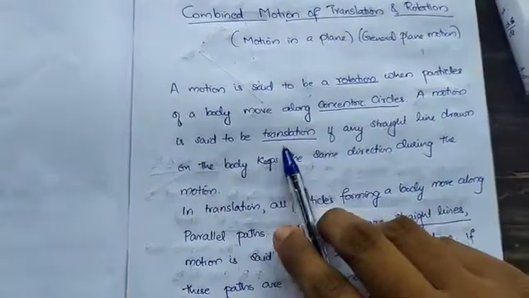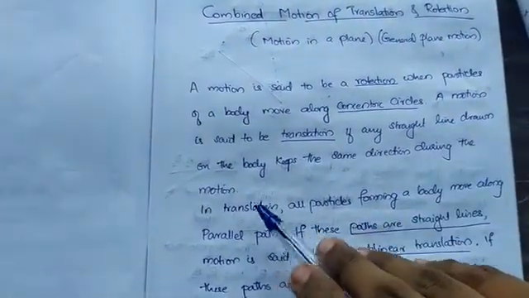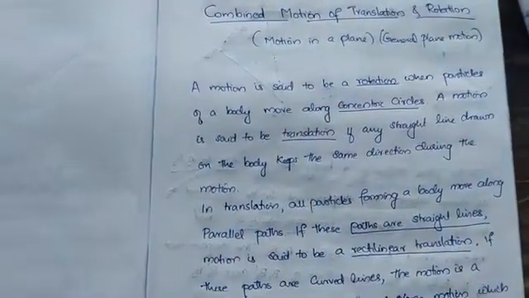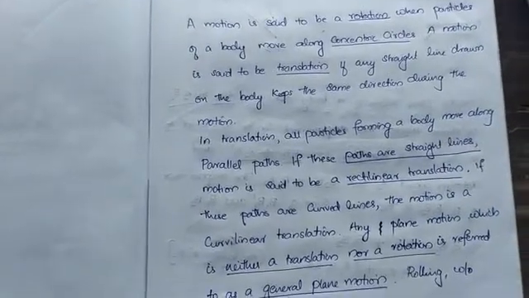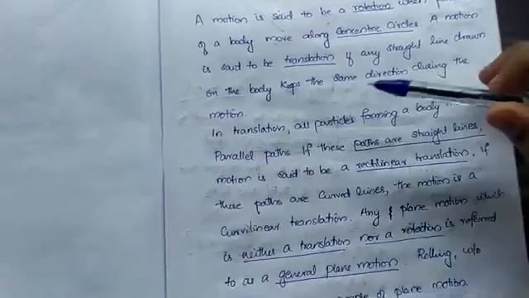A motion is said to be translation if any straight line drawn on the body keeps the same direction during the motion. In translation, all particles forming a body move along parallel paths, whether straight or curved.